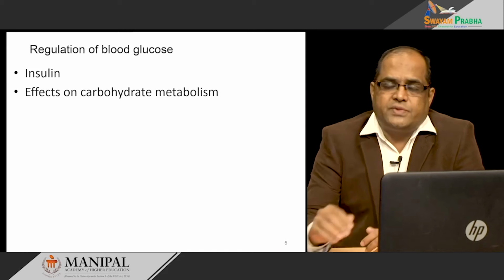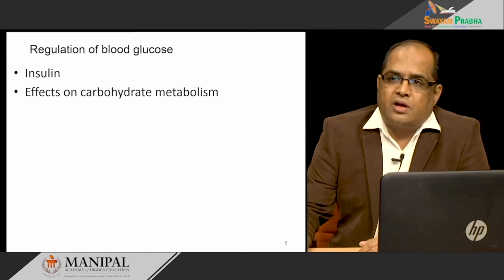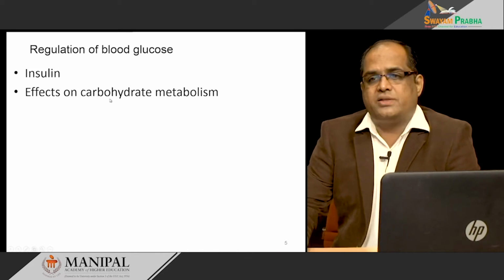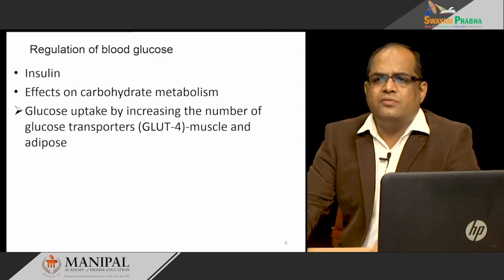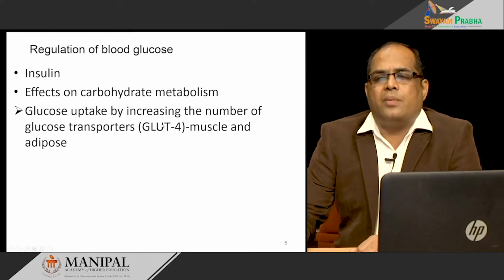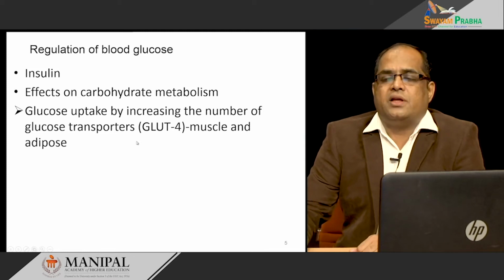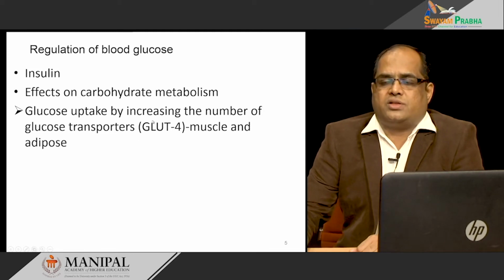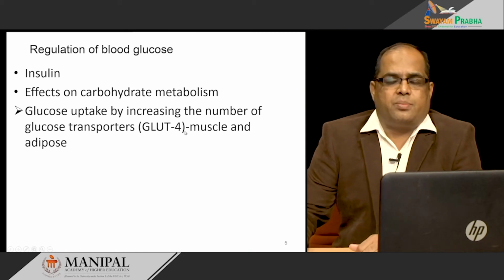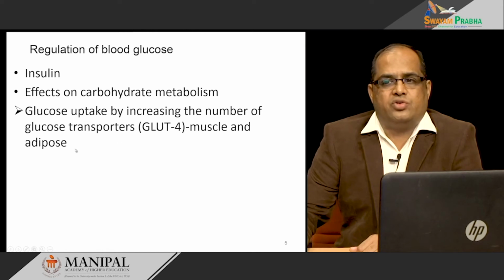For example, it acts on carbohydrate metabolism. What is the effect of insulin? First thing is it helps in the uptake of glucose by increasing the glucose transporters, GLUT transporters, especially the GLUT transporters that are present in the muscle and adipose tissue.